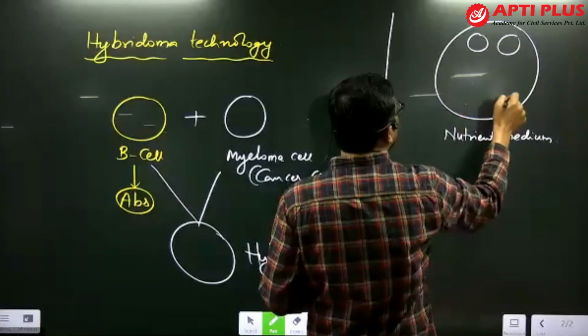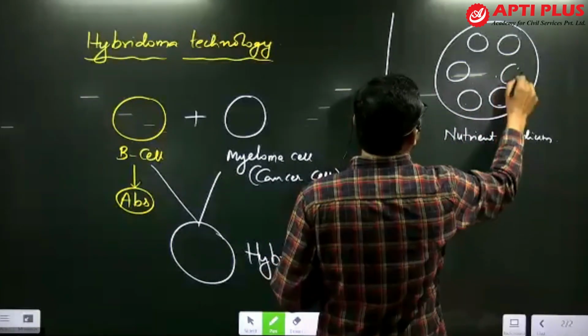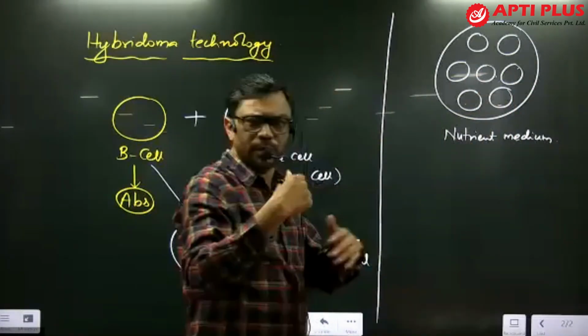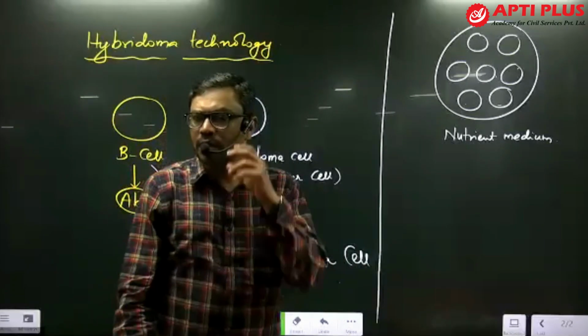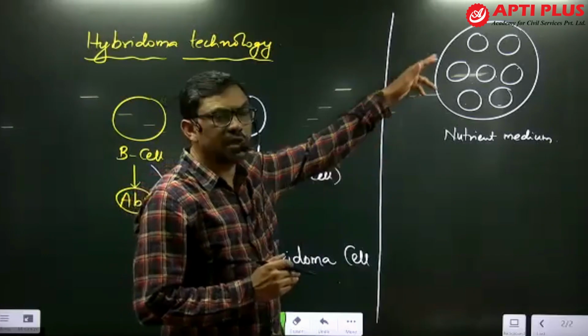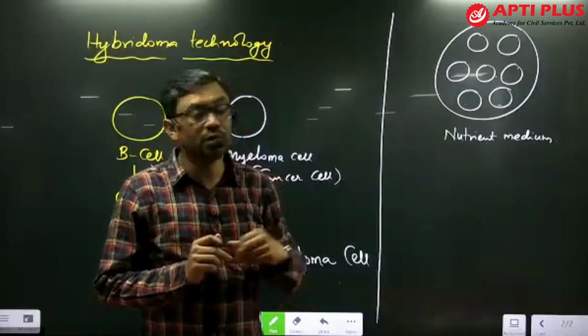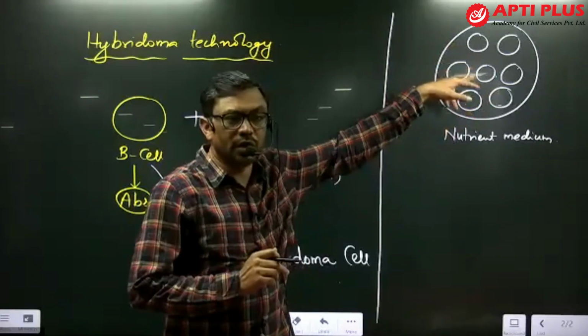If you provide suitable nutrients, the hybridoma cell, as it has multiplication capacity, undergoes proliferation, so a group of cells is formed. Many cells are formed, and all these cells are similar in their structure and function. This is called a clone.